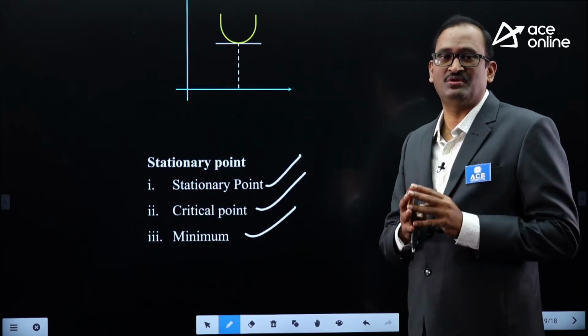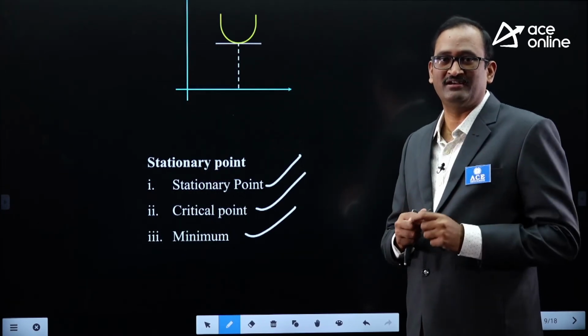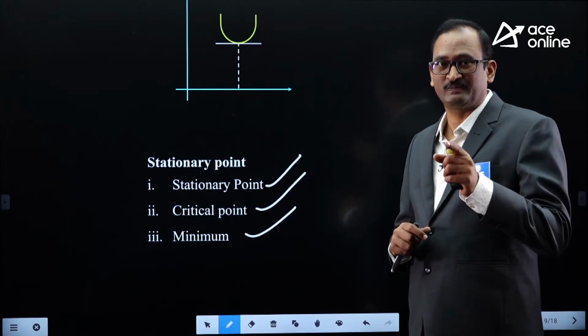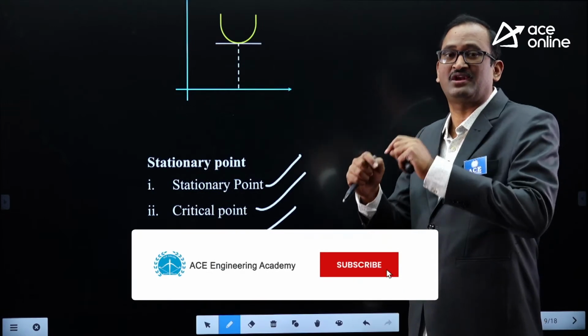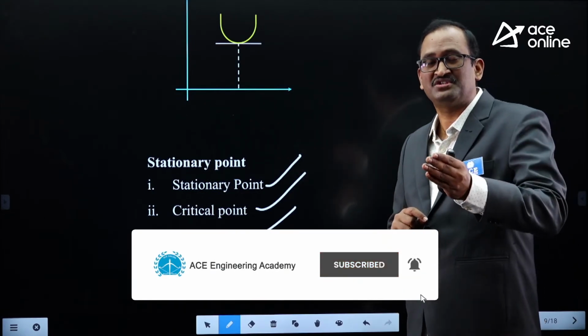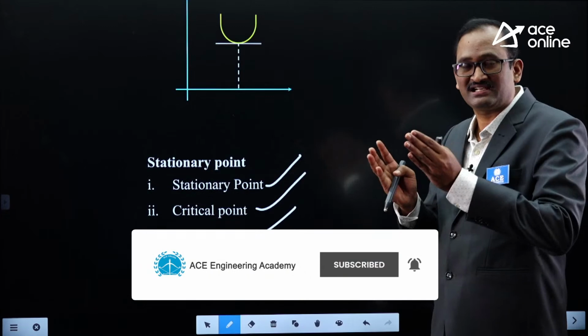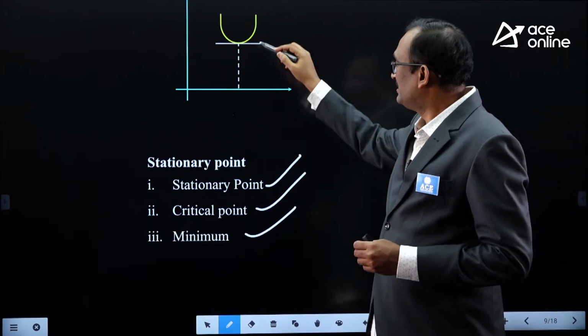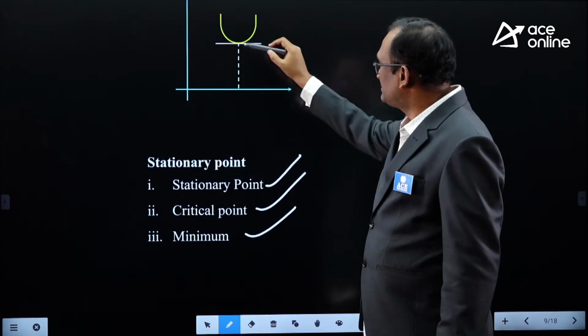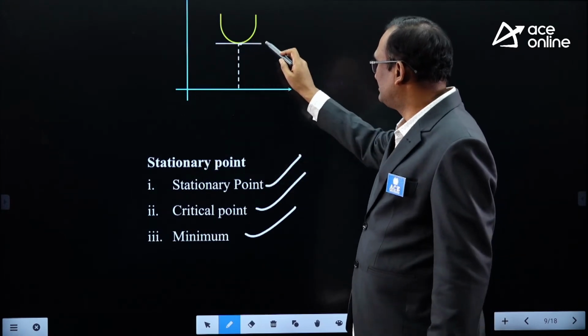f dash x is 0 at one particular point means that at that point the tangent drawn to the curve is parallel to the x-axis. f dash x is 0 means slope 0. The x-axis has slope 0, therefore this tangent is parallel to the x-axis. Therefore, a stationary point means the point at which f dash x is 0.